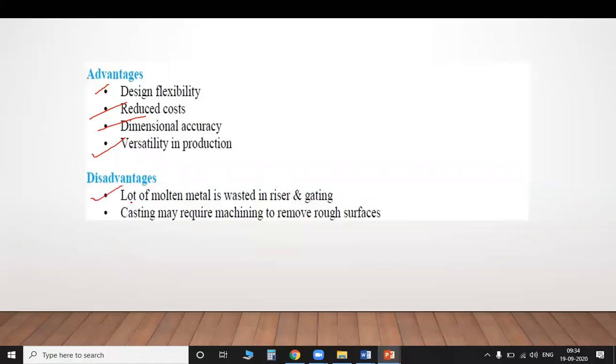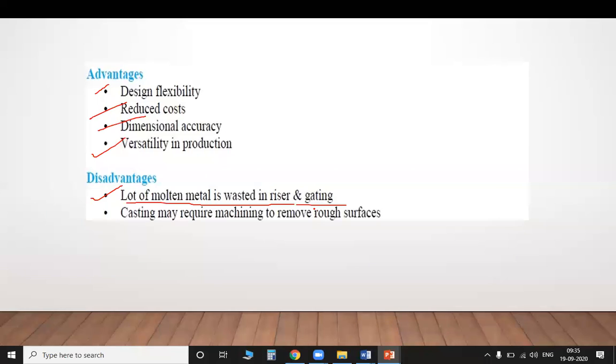Yes, a lot of molten metal is wasted, because we pour the molten metal from the sprue, and the riser is used to remove the excess molten metal. When the molten metal comes out of the riser, then we understand that the molten metal we had poured is enough. When the gating system is not correct, the molten metal we had poured has some wastage. Even when the gating system is correct, the gating will stick to the molten metal, so there is also some wastage of the molten metal.